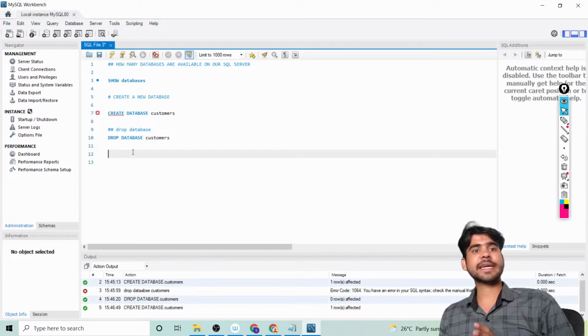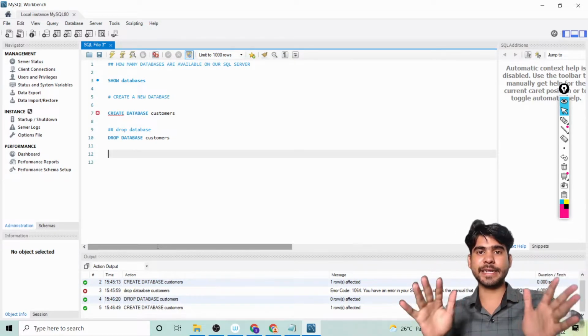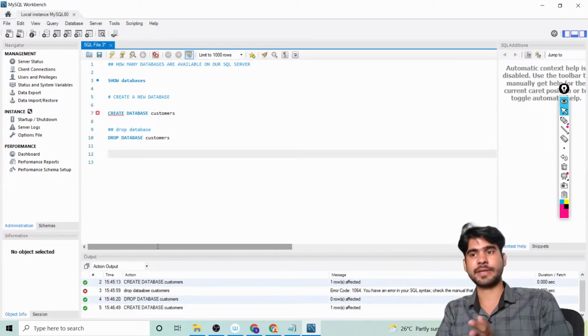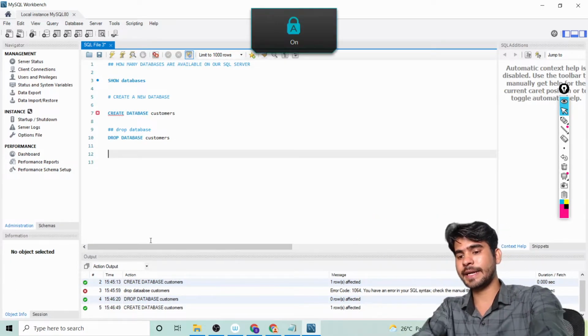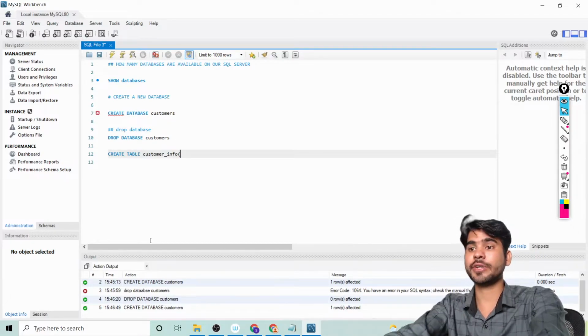Okay, it's created. Now let's try to create a table, because after creating a database we can create a table so that we can insert some values in our particular table, right? For this you can write create table and then you write a table name. My table name is customer info. Sorry, that is the table name.